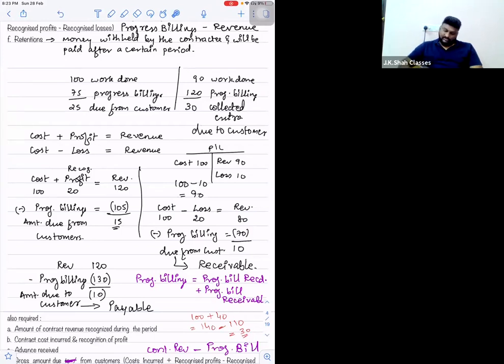Right? Now see the third example. Revenue recorded is 120, but progress billings are made worth 130 rupees. So I can say amount due to customer this time, because you have collected more than what you have recognized. So 10 rupees will now be considered as amount due to customer, that is payable.